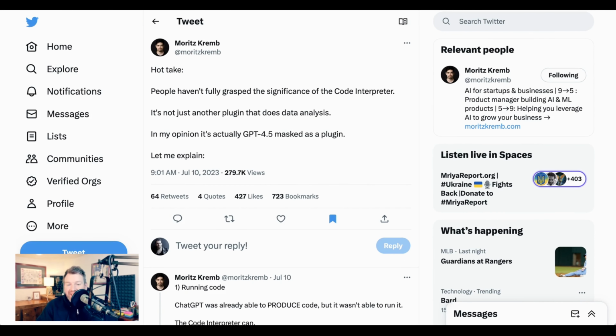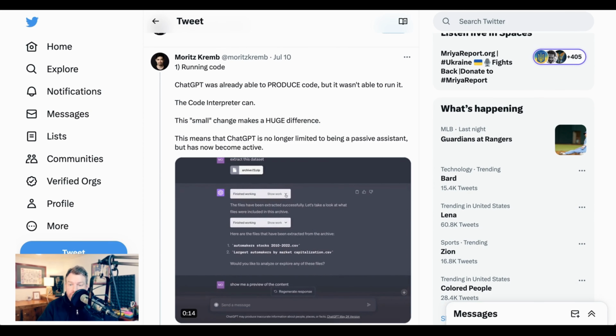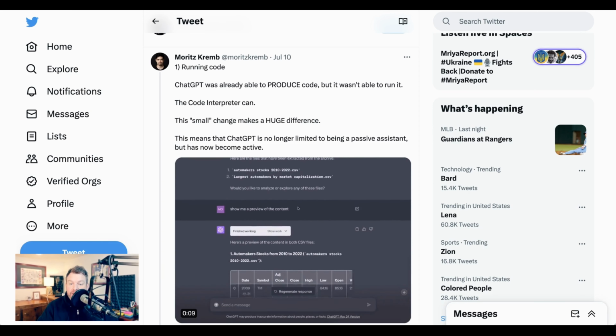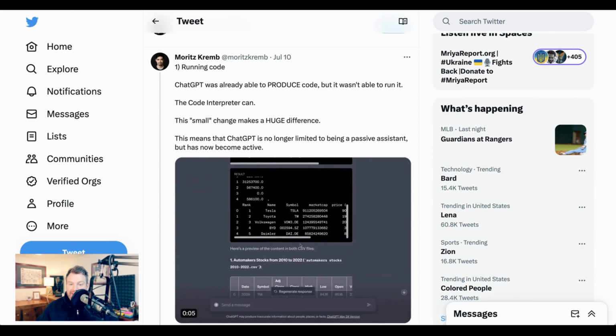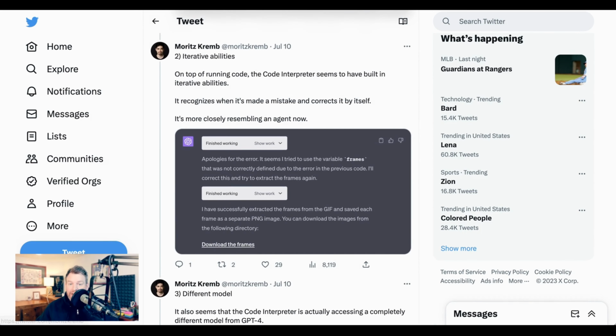Moritz Krem expanded upon the same idea. He wrote, "People haven't fully grasped the significance of the Code Interpreter. It's not just another plugin that does data analysis. In my opinion, it's actually GPT 4.5 masked as a plugin. Let me explain. ChatGPT was already able to produce code, but it wasn't able to run it. The Code Interpreter can. This small change makes a huge difference. This means that ChatGPT is no longer limited to being a passive assistant, it has now become active. 2. Iterative abilities."